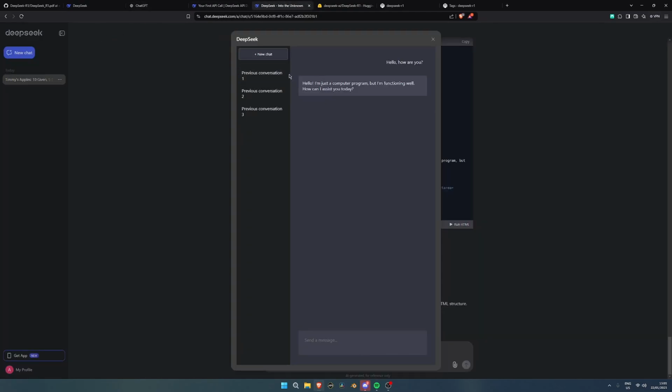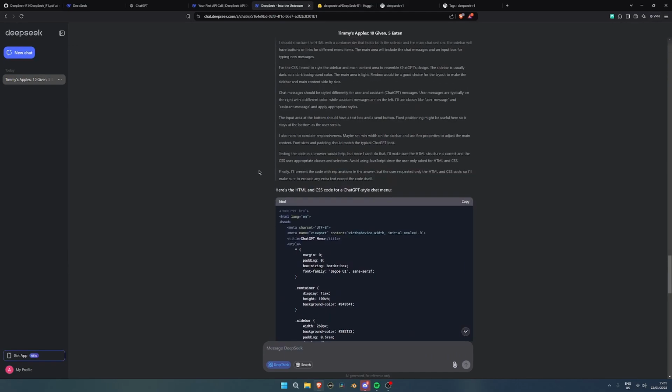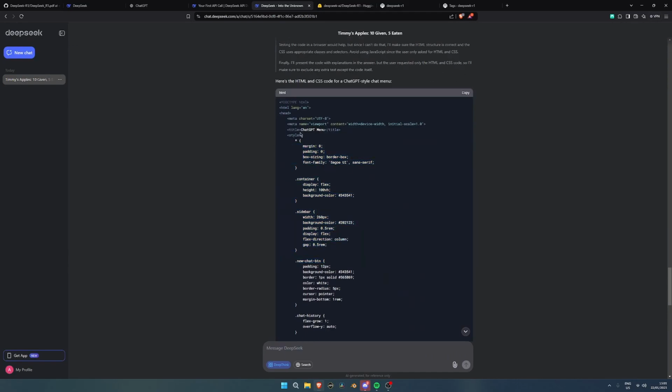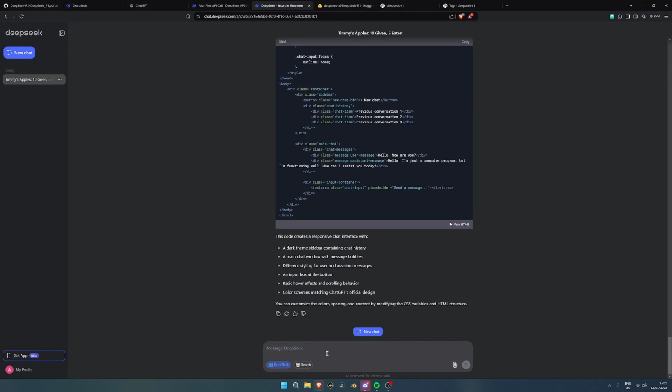I mean, it's not the modern one, but it's like the old style, right? I mean, click new chat. I'm just a computer program, but I'm functioning well. How can I assist you? Wow, that's really cool. And it's like the actual CSS ChatGPT menu. Whoa. All right, ChatGPT's official design.